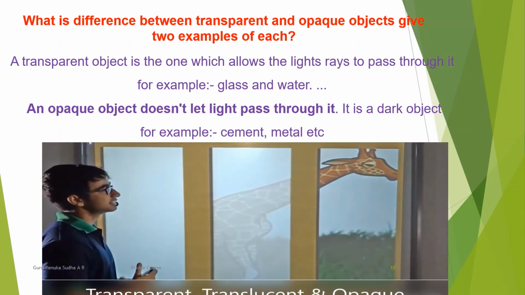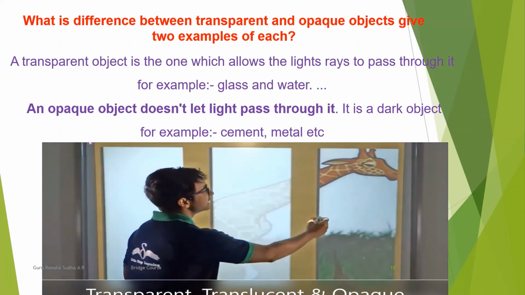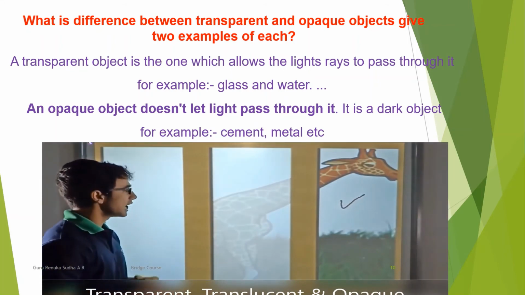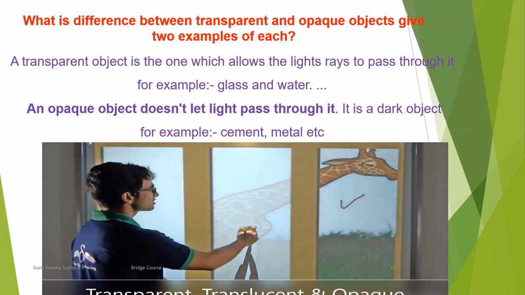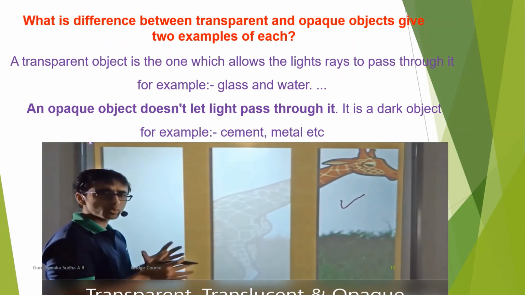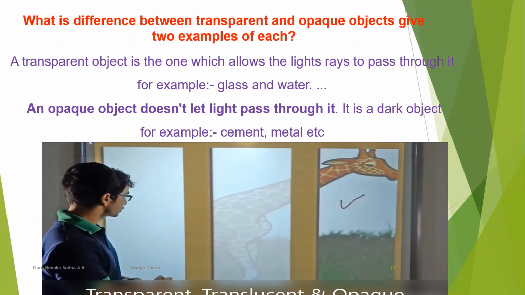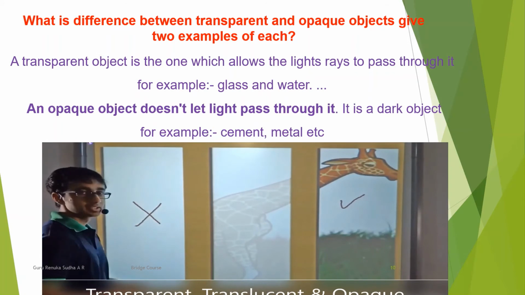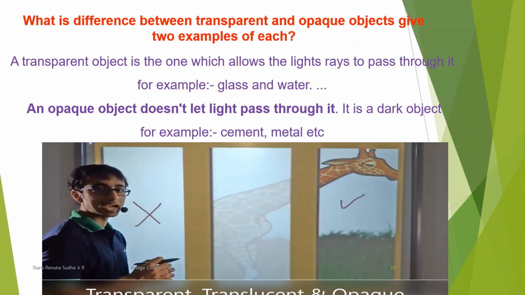You will notice in this picture that you can see a giraffe very clearly through the transparent object. However, through the translucent object, the body of the giraffe is not very visible. It is somewhat visible and you can see only a hazy picture. But through the opaque object, you cannot see anything at all. The image of the giraffe is not visible to you at all.